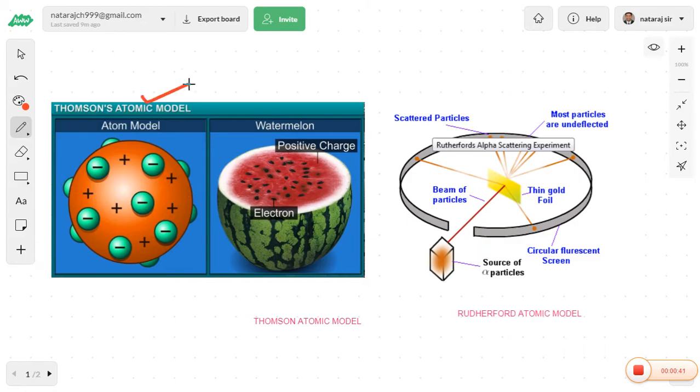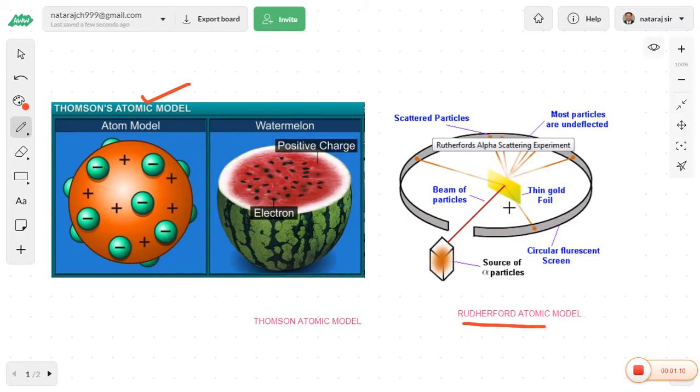This theory was proposed by J.J. Thomson, and the next theory was proposed by the scientist called Rutherford. This kind of model is called the Rutherford atomic model. These two theories were able to explain the atomic models. You know what an atom is, what an electron is, what a proton is, and what charges are associated with them.